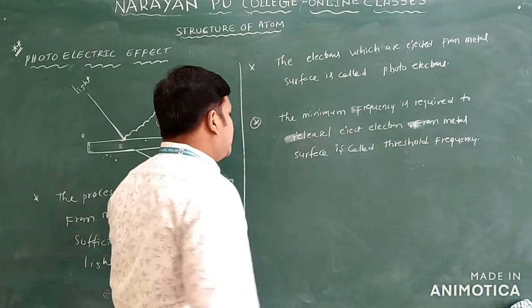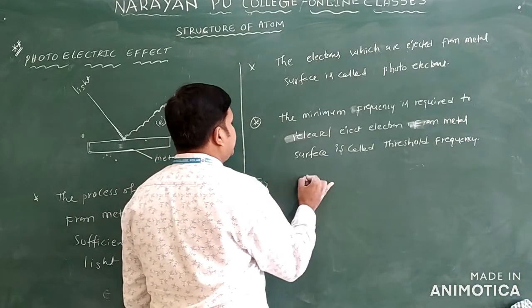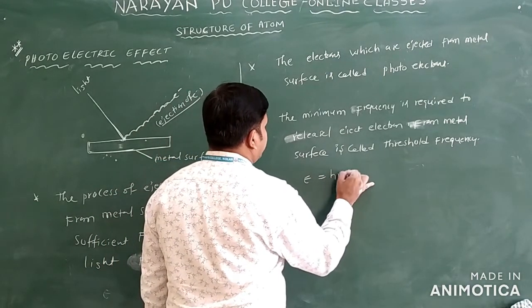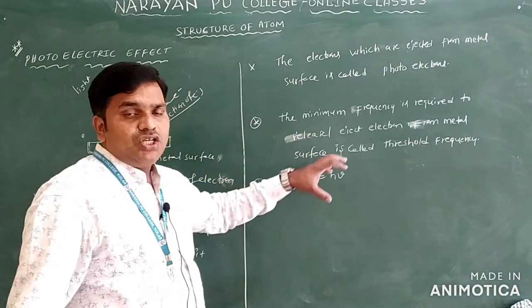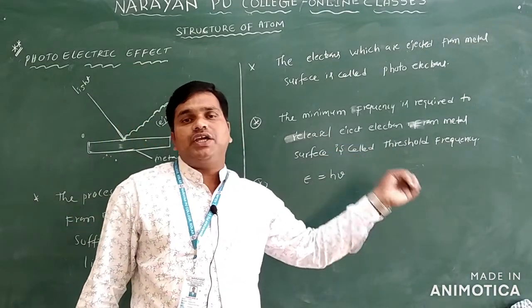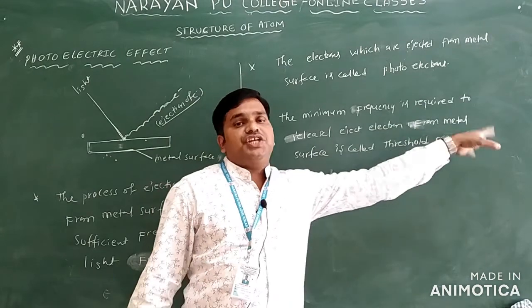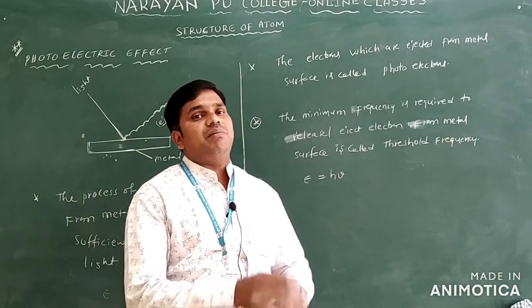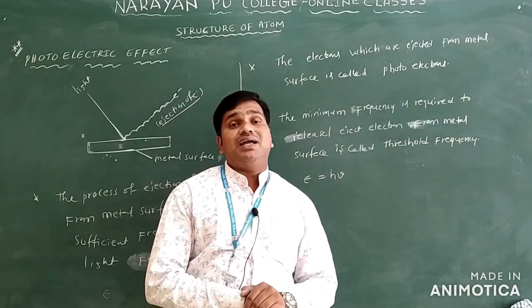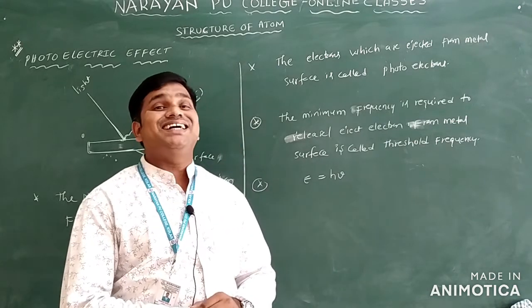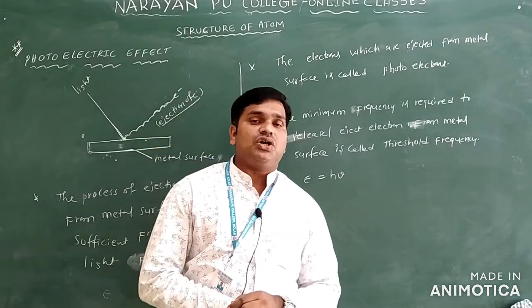You know the formula E is equal to h nu. In this, some amount of energy is already used in the form of the threshold frequency. What is the remaining energy? The remaining energy is used to increase the kinetic energy of the electron only.